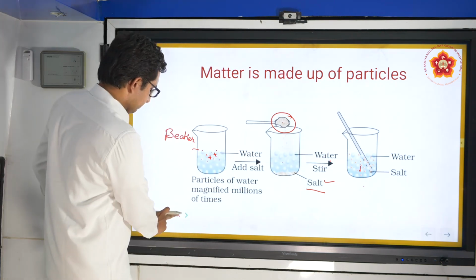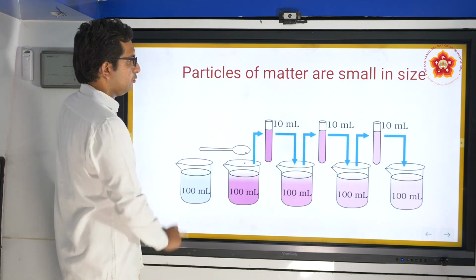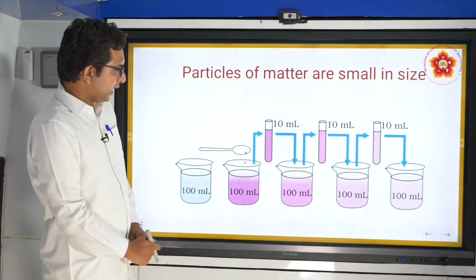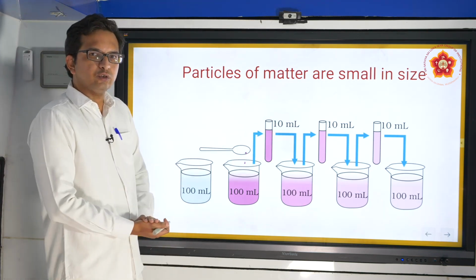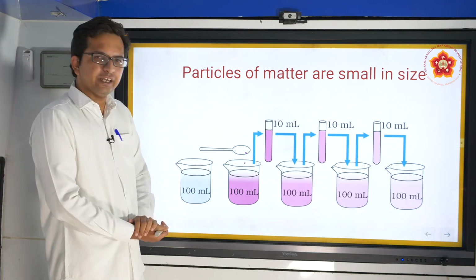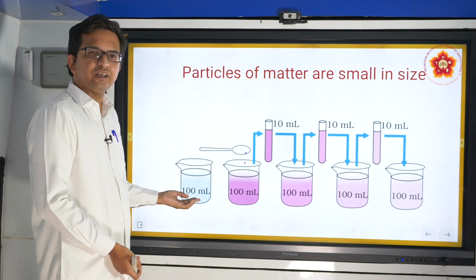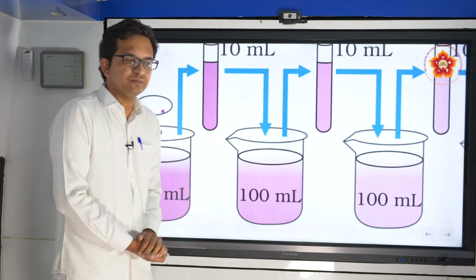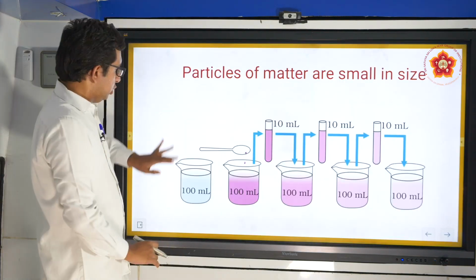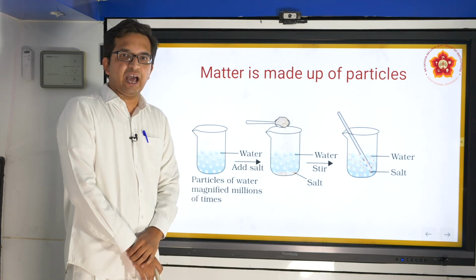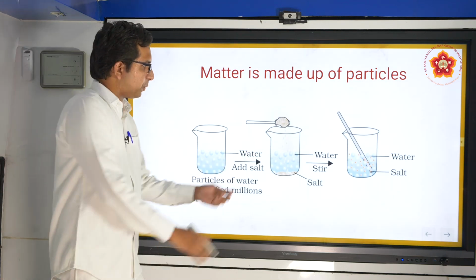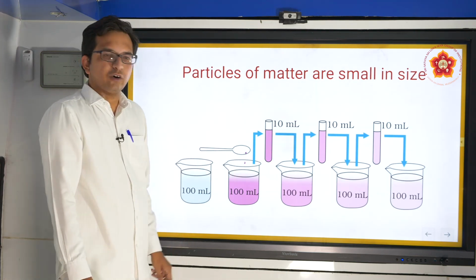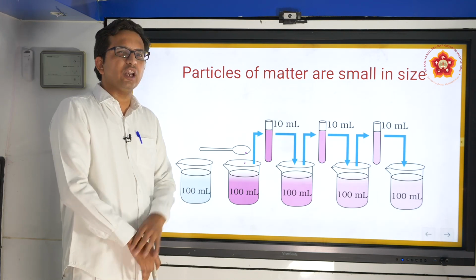So moving further, we'll see the next one. What is the next experiment we are up to? This is a setup, and by looking at this, you may be able to analyze what is happening here. There is some solution taken here at the start, and suddenly there is a change of color that you are observing. In this solution, we have added some quantity of some solid material.